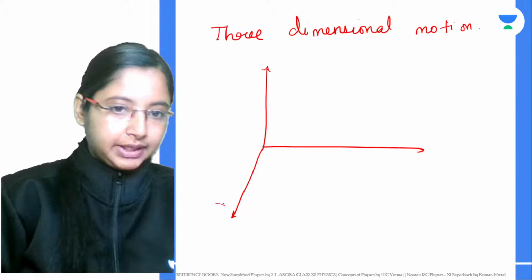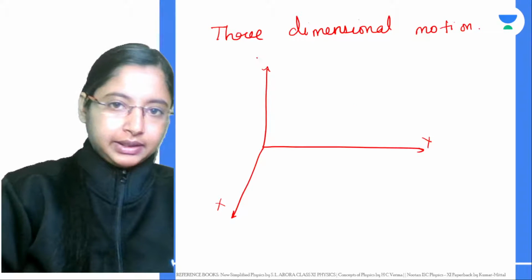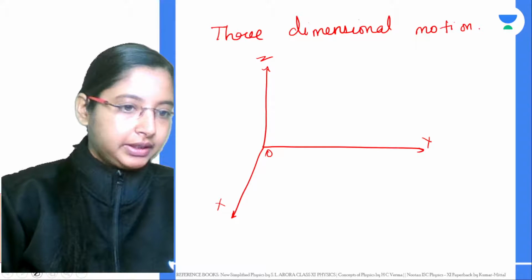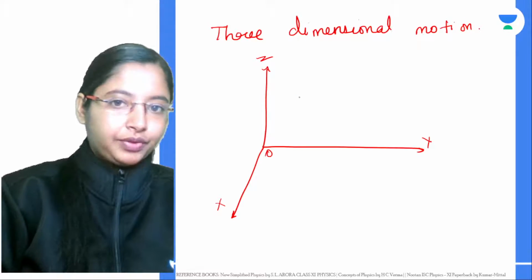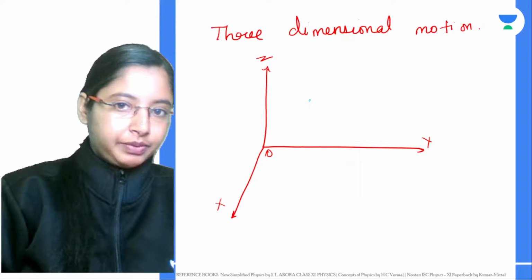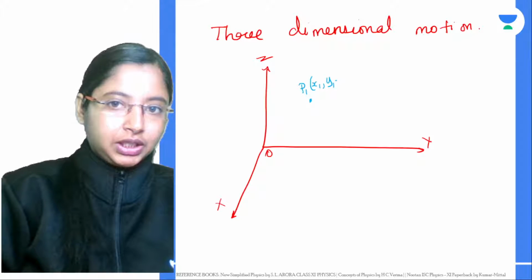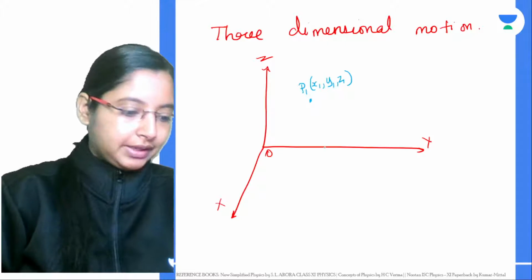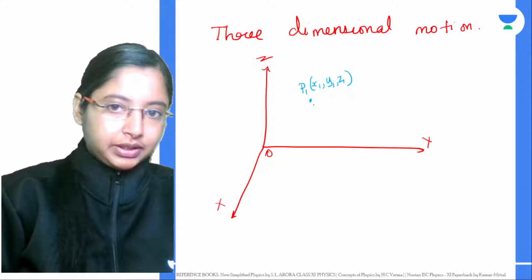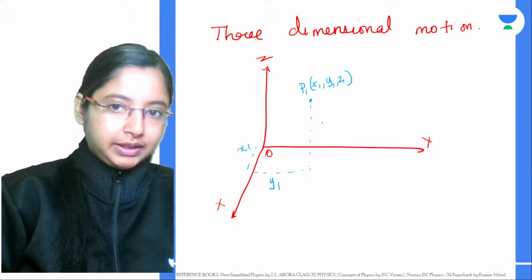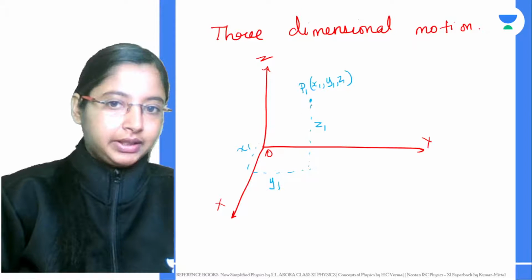You have your x-axis, you'll have your y-axis and z-axis. Let this be the origin. In this case the object is somewhere over here. This gives you the first position, the initial position of the object. Z1, let's say it's somewhere over here. In this case we can say this position is my y1, this is my x1, and this is my z1. These are the three axes.